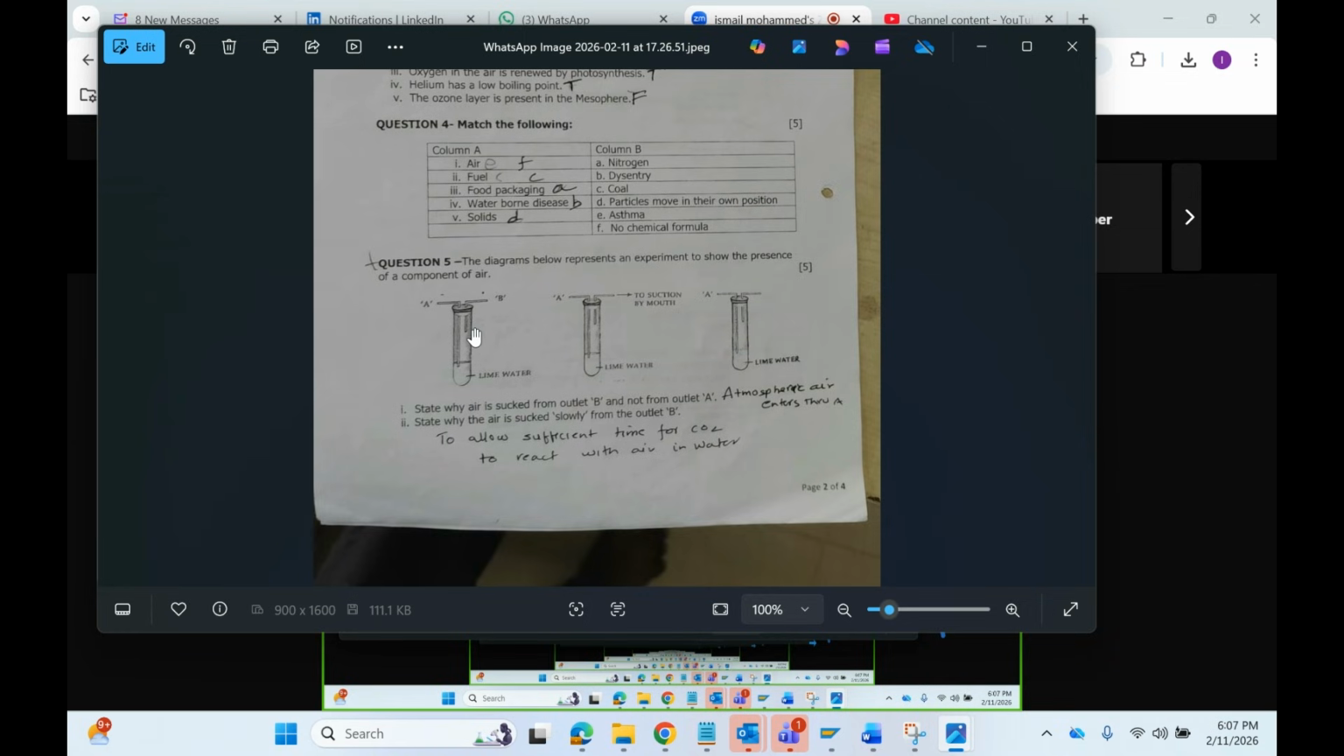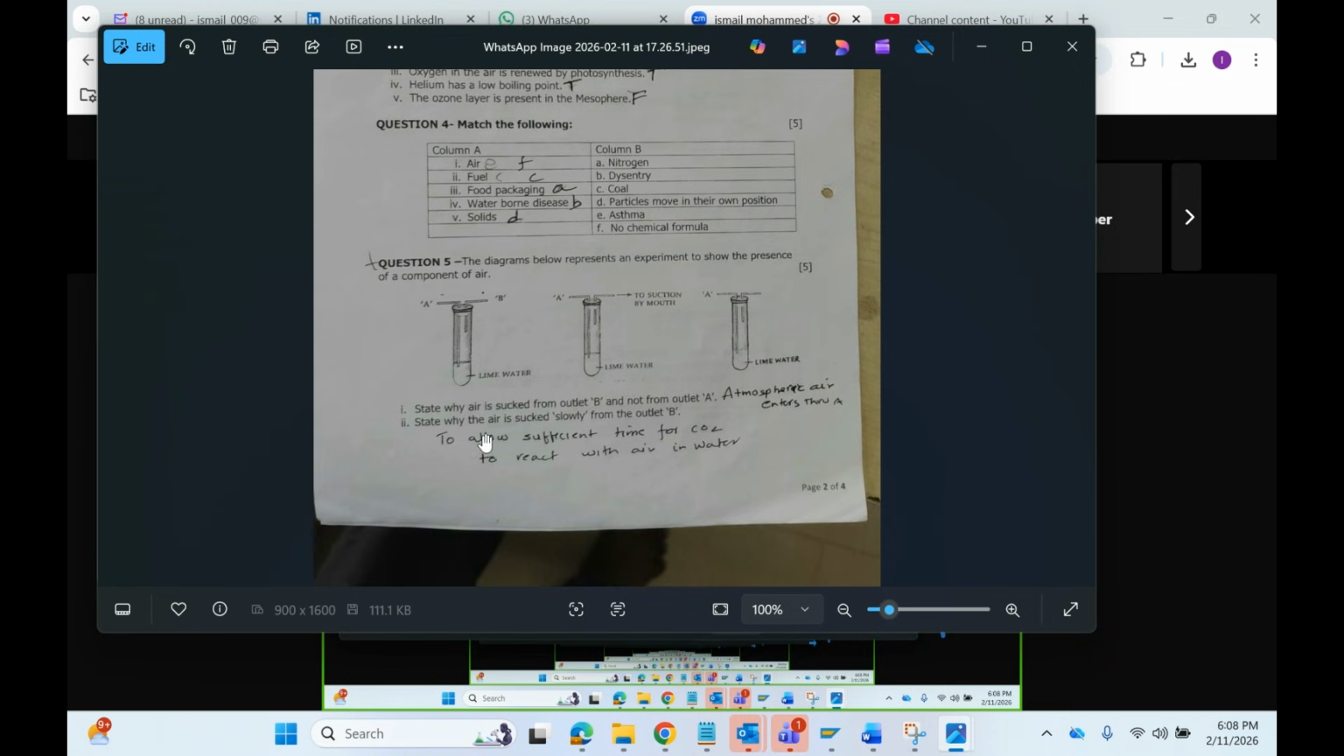Tell anybody? Then what happens? When the air comes into tube A, it mixes with lime water, then bubbles are formed, and from these bubbles gases are released, and through B it comes out. Through A it cannot come out because it's already there in the lime water. So it cannot come out through A, it will come out through B. That is what you have to say.